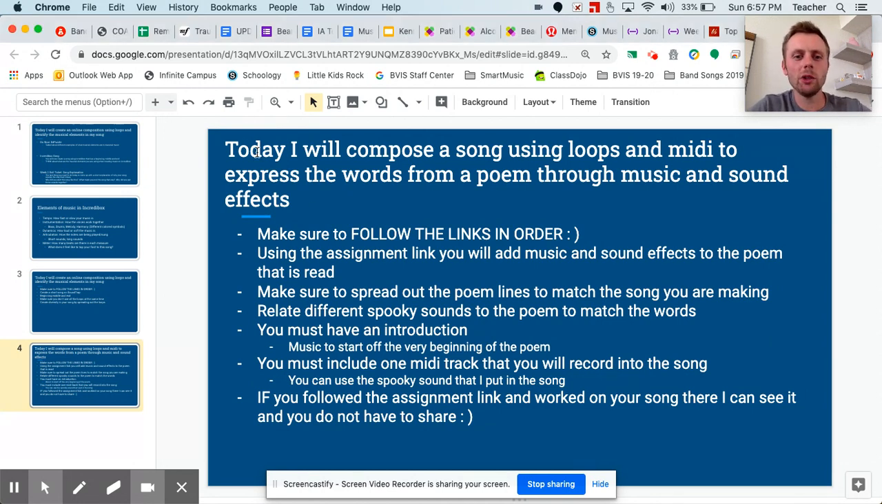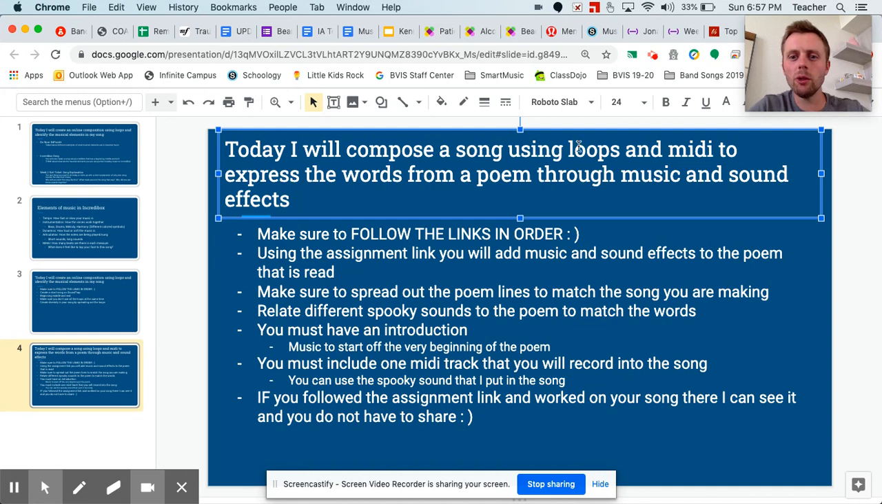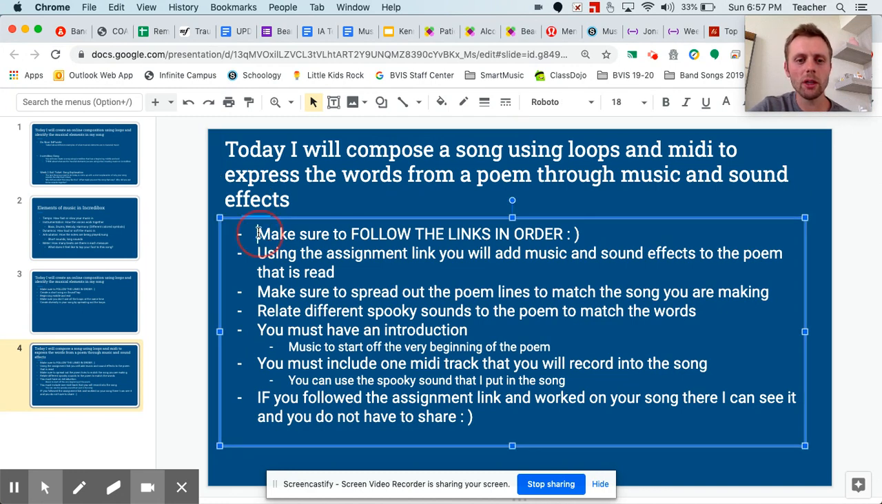So today, you guys are going to compose a song using loops and MIDI to express the words from a poem through music and sound effects. Okay, so a few things to remember while you're working on this project. Make sure you follow the links in order in the folder, which I think you're probably doing. Using the assignment link, you're going to add music and sound effects to the poem that is read. Make sure to spread out the poem lines to match the song you're making. Relate different spooky sounds to the poem to match the words.